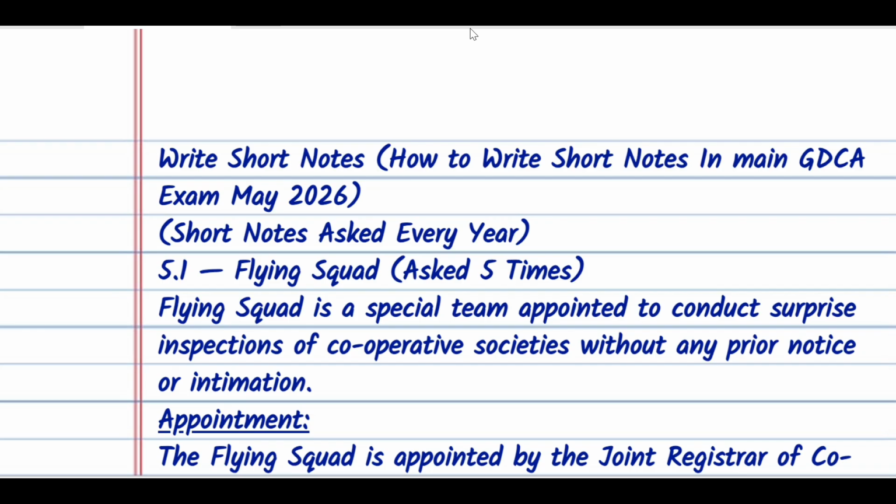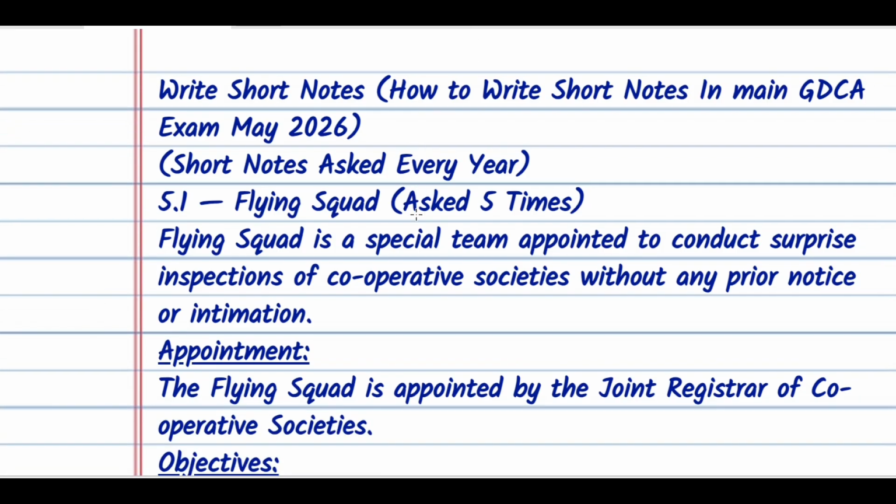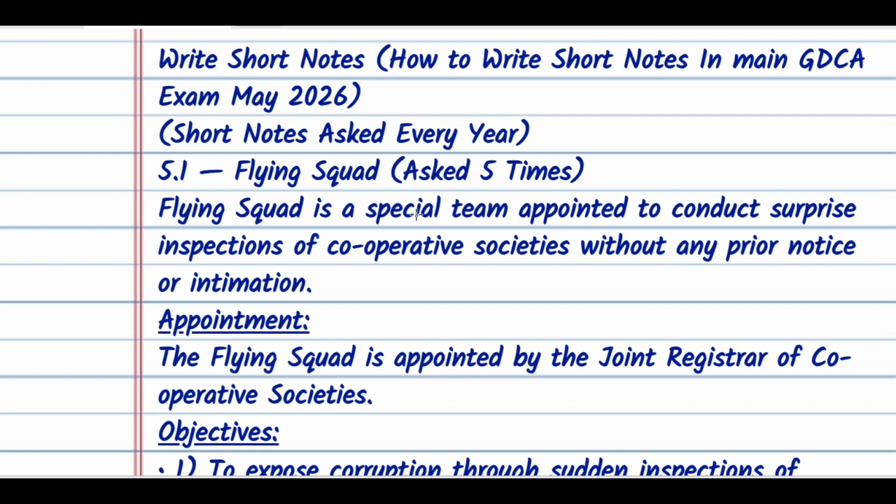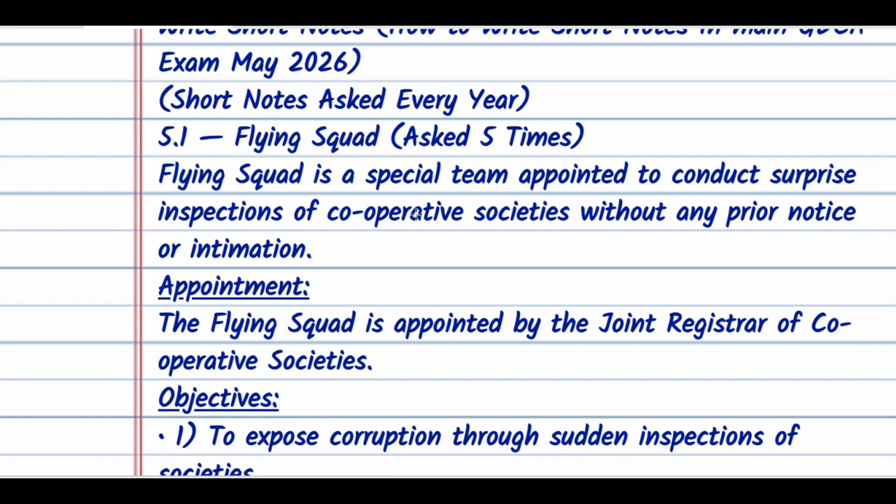Now we're going to see how to write short notes in the main GDCA exam May 2026. These are the frequently asked short notes for the audit paper. So how can you write them? Wherever short notes are there in any paper, you can write in this manner. So you will get at least 4 marks out of 4 here, and if your handwriting is pretty good, then you'll get 5 marks too. But it should be to the point.